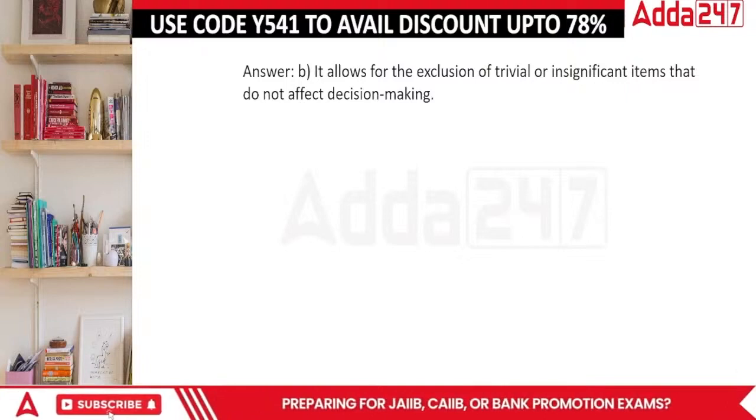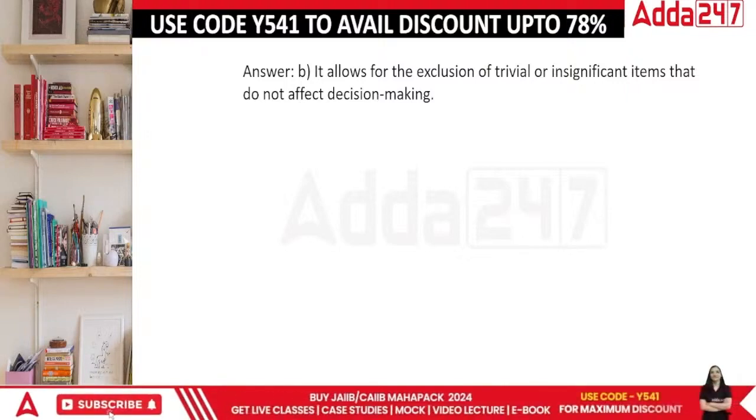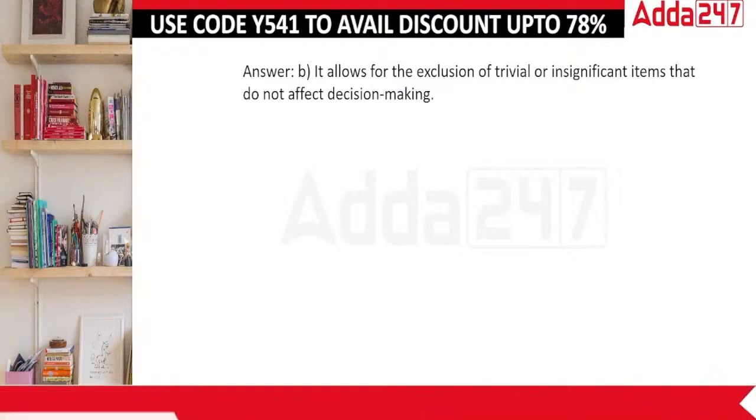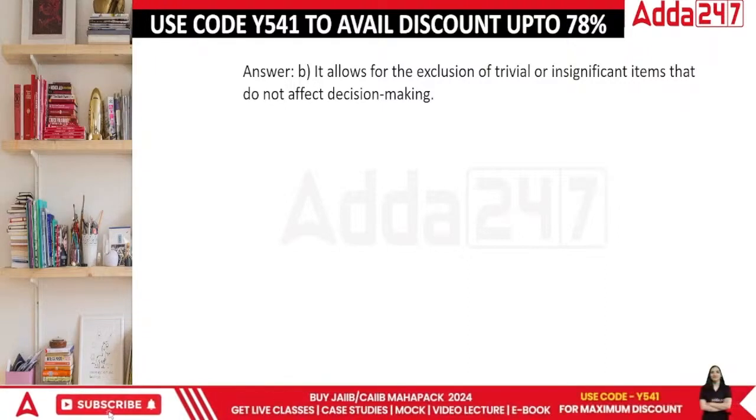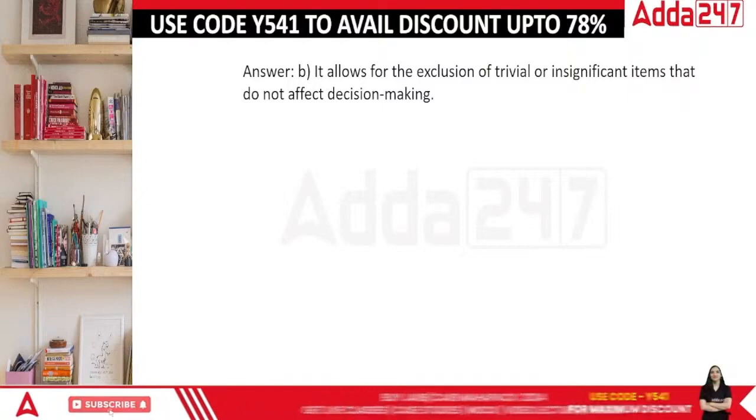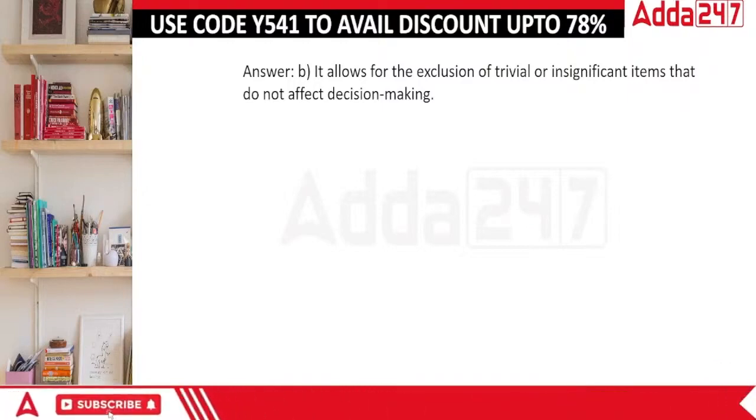Done. So this is the answer: B. It allows exclusion of the trivial or insignificant items, the ones which are not really very big and should not be paid attention to. And this is not based upon the CA firm or the organization they're talking about. It is based upon the amount which is involved.